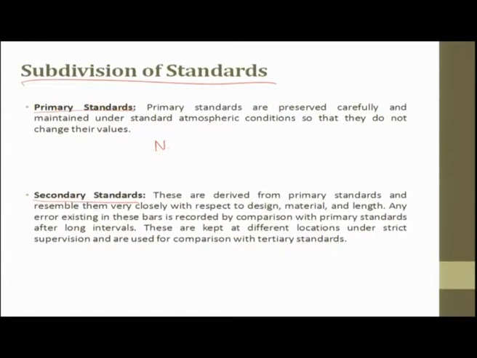So, for example, let us assume the standard sample in India is kept at Delhi. Then each state might have a secondary standard at the state capital or any other place. Once in a year these standards are calibrated.